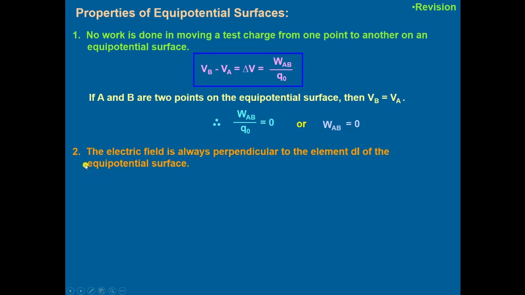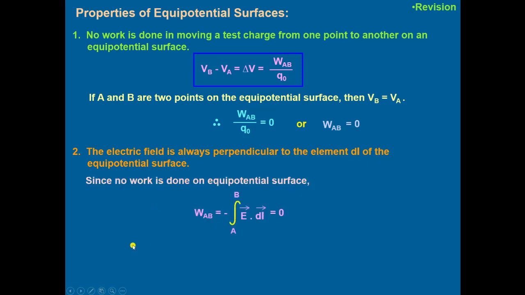Second property we discussed is the electric field is always perpendicular to the element dl of the equipotential surface. Since no work is done on the equipotential surface, the line integral of electric field between the 2 points will be equal to 0. That means E dl cos theta will be equal to 0. E is not equal to 0, dl is not equal to 0. That means cos theta will be equal to 0. Cos theta will be equal to 0 only when theta is equal to 90 degree.